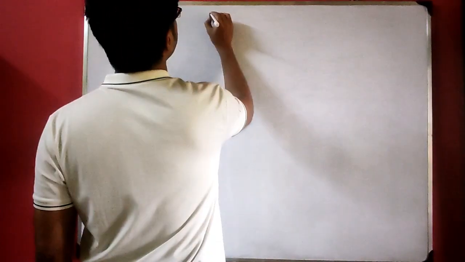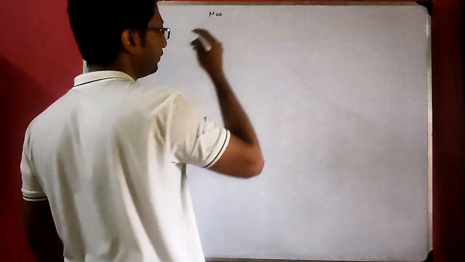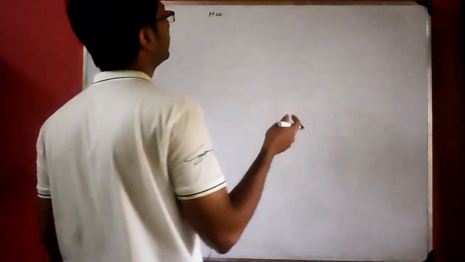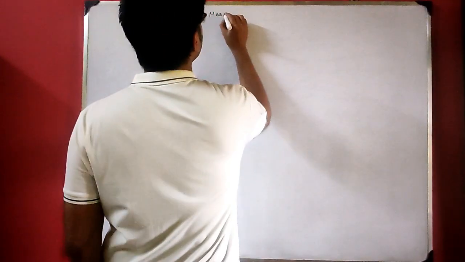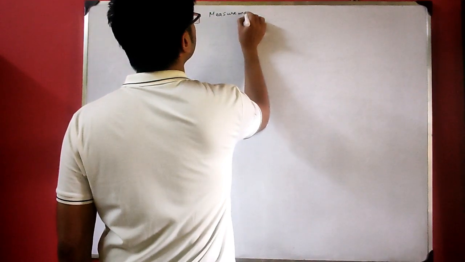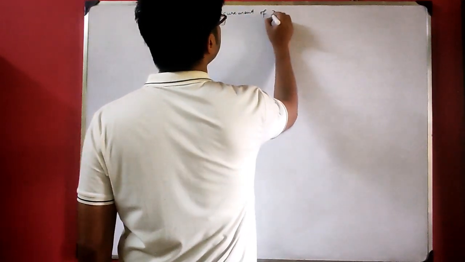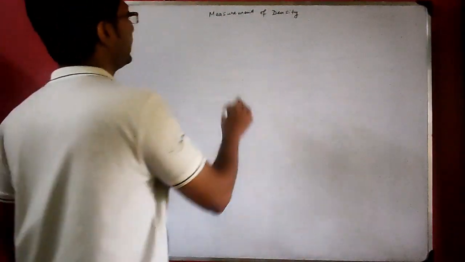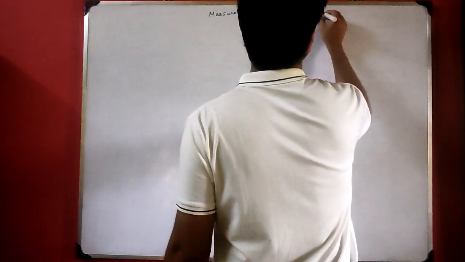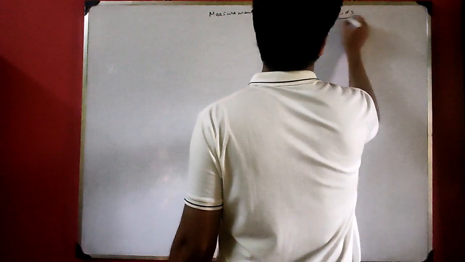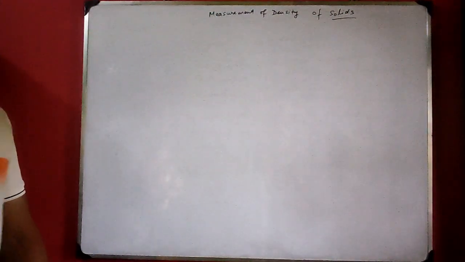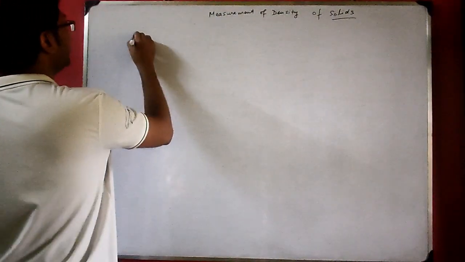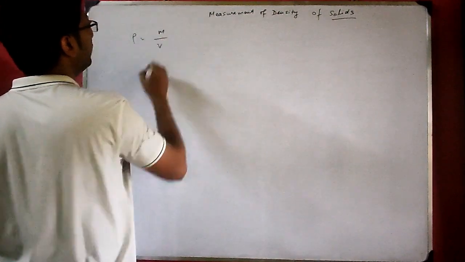Now let's come to the measurement of density. Previously we discussed what density actually is, the quantity. Now, how to measure it? We are going for measurement of density. First we take measurement of density of solids, then we will come to measurement of density of liquids. Now as we know, density is equal to M by V.